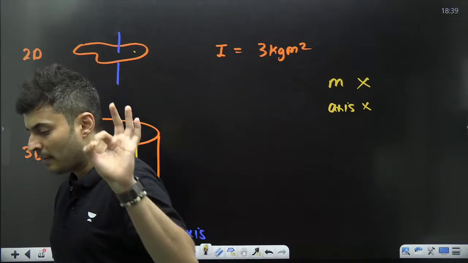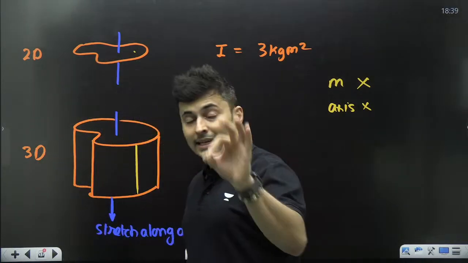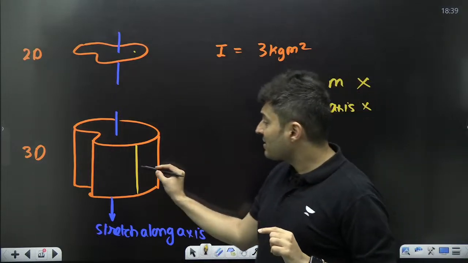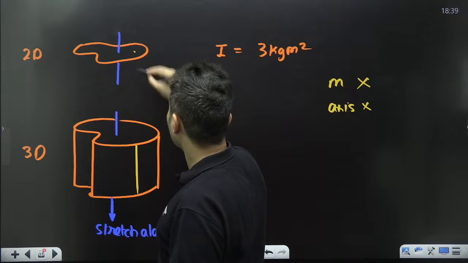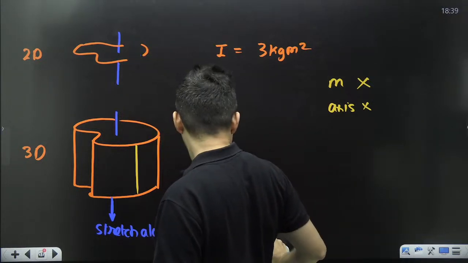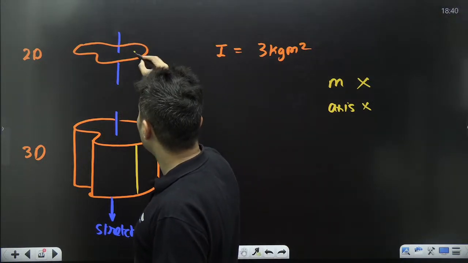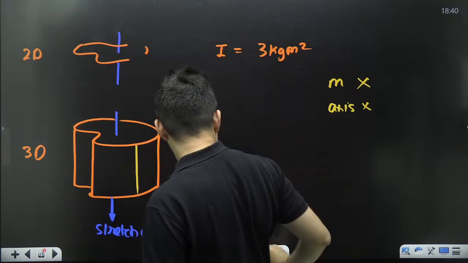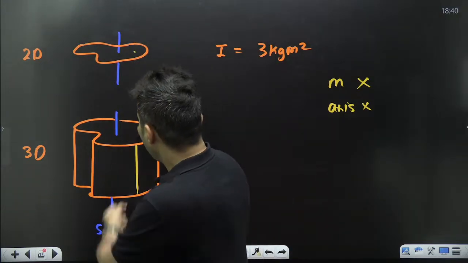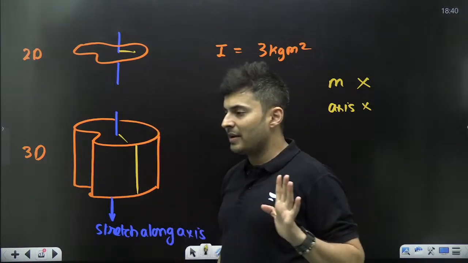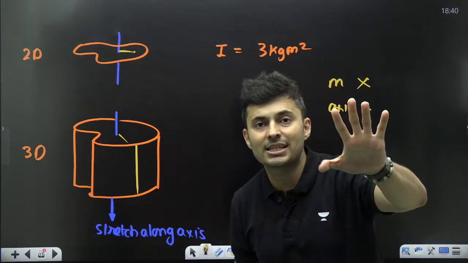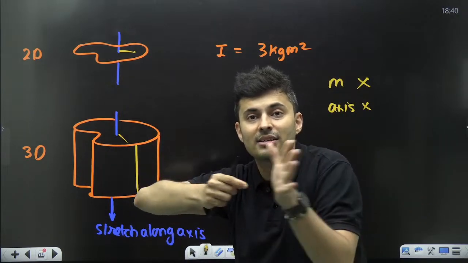Everybody with me? Pakka? Now, next thing. Has the mass distribution changed? If this particular mass over here was here and I stretch it, it is still at that same distance from the axis, whatever the distance was.